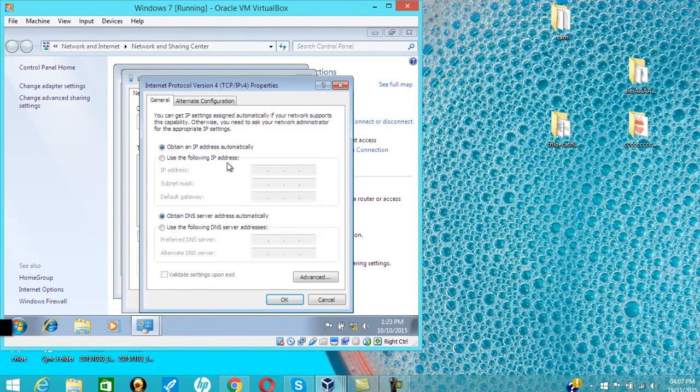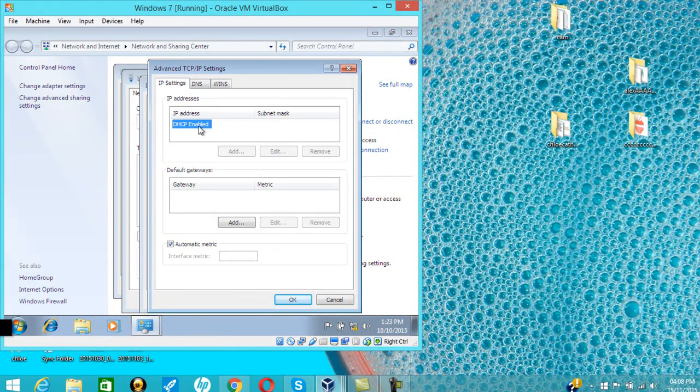Now we have to go into advanced. Okay, you can see DHCP is also enabled in there.